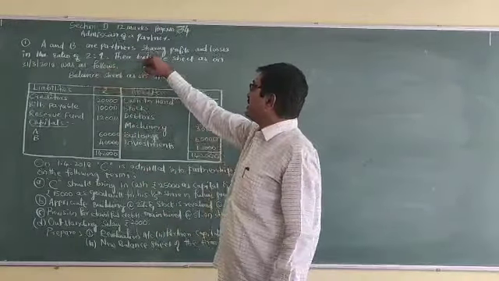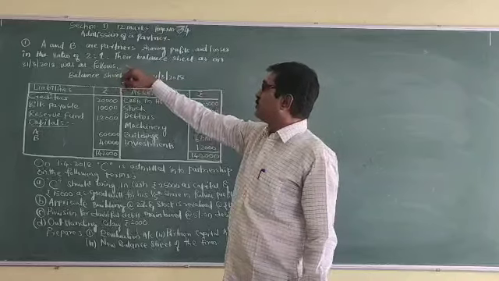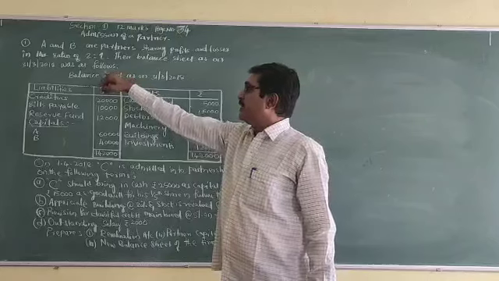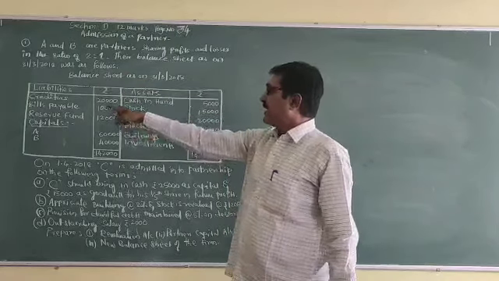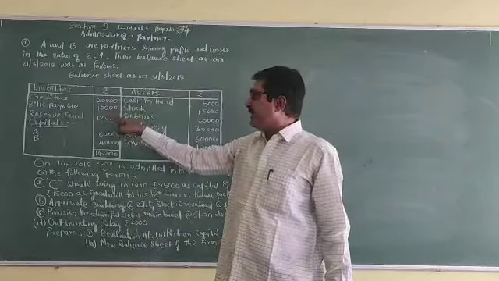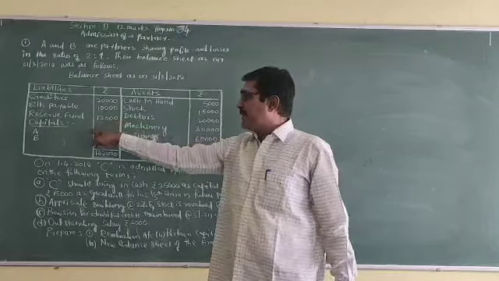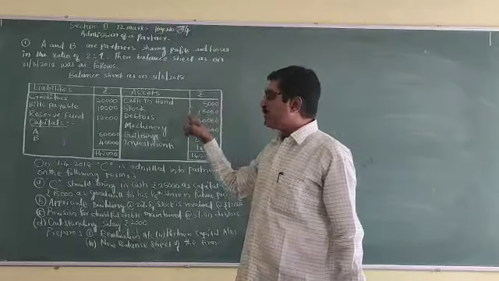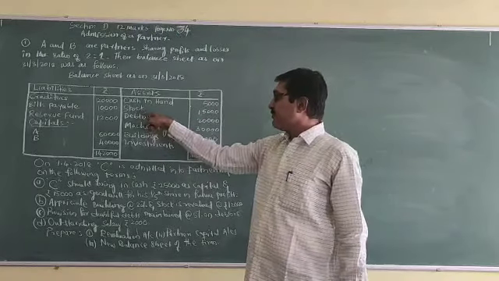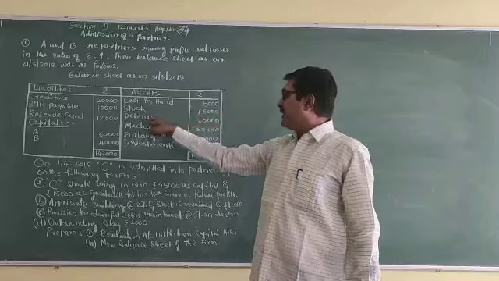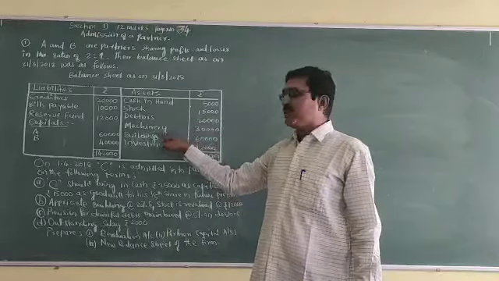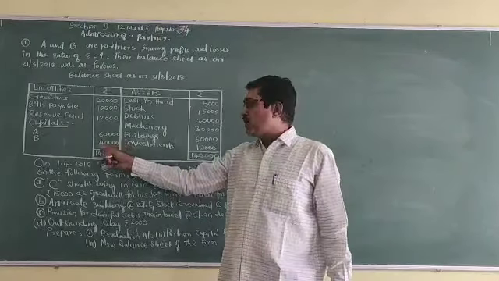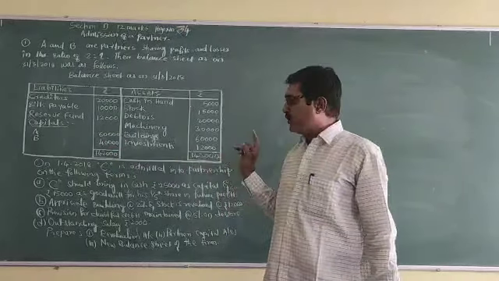A and B are partners sharing profits and losses in the ratio of 2:1. Their balance sheet as on 31st March 2018 was as follows. Creditors 20,000, bills payable 10,000, reserve fund 12,000, capitals A 60,000, B 40,000, cash in hand 5,000. These are the assets: stock 15,000, debtors 20,000, machinery 30,000, buildings 60,000, investments 12,000. Total of both the columns 1,42,000, 1,42,000.